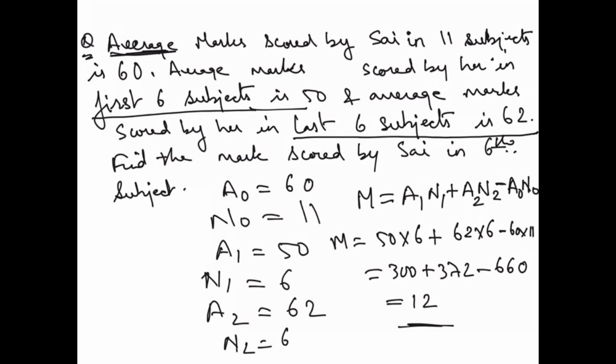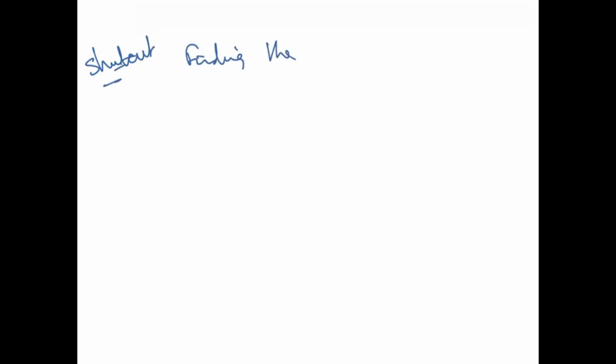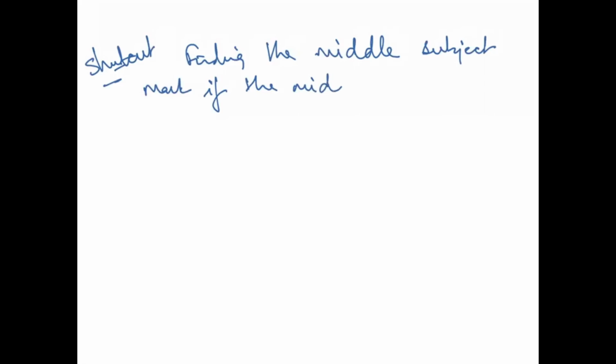Okay. So this is like, you remember I told you regarding this thing. Now I am going to tell you another shortcut, and this shortcut is related to finding the middle subject mark if the middle subject is left out.